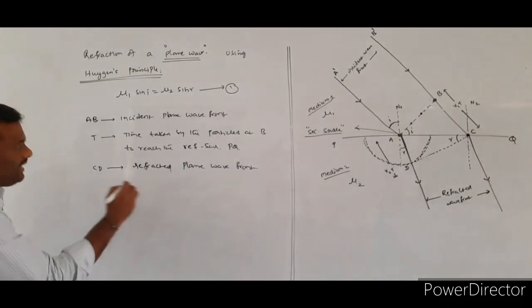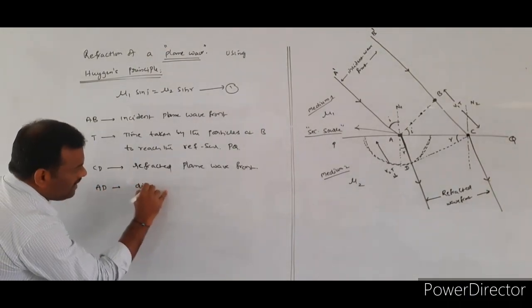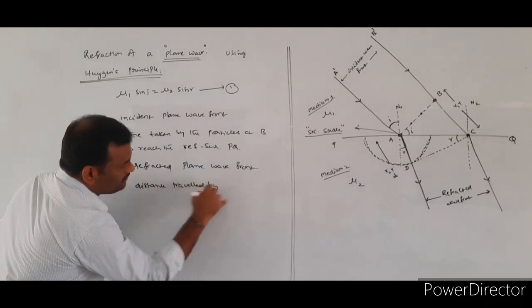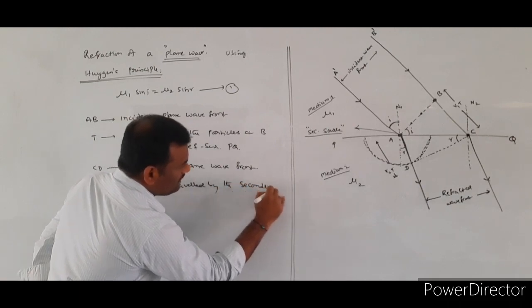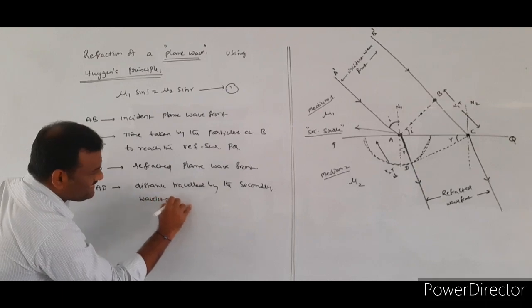So in the given diagram, AD is indicating the distance traveled by the secondary wavelets in t seconds.